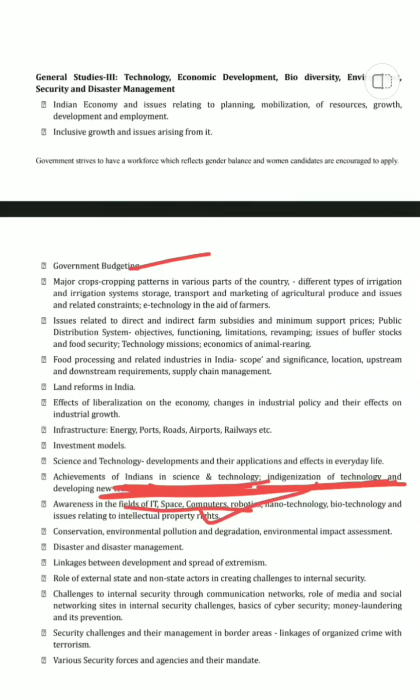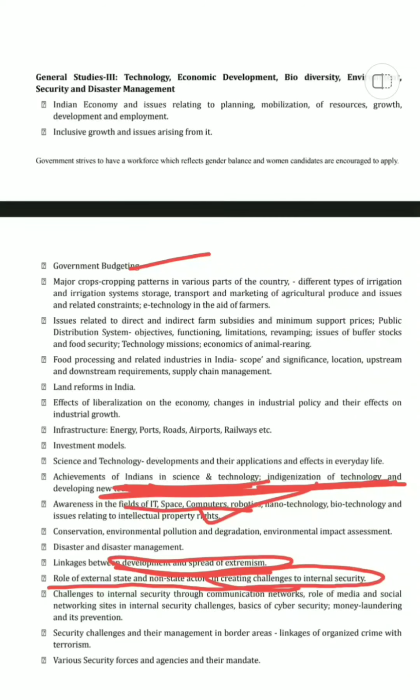Then we come to the linkages between development and spread of extremism, which is important. See, role of external state and non-state actors in creating challenges to internal security. This is very important, because this time it wasn't the Maharashtra government, this time it was the Bihar government, this time it was the public that asked, this time it was all the important faces that came up to give internal security to the SSR case.